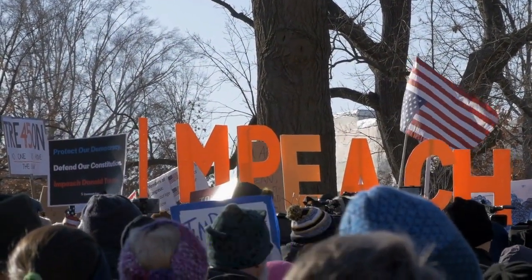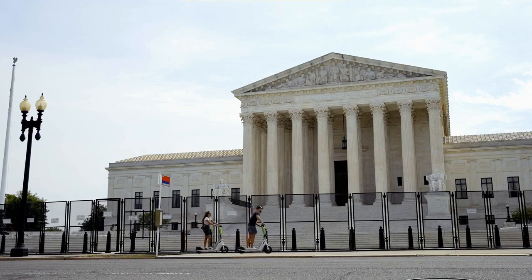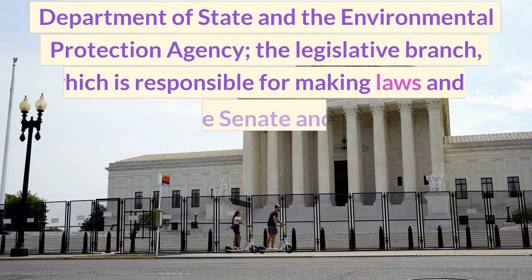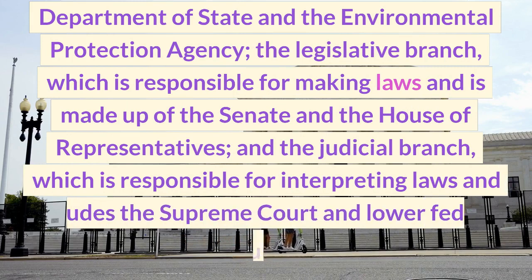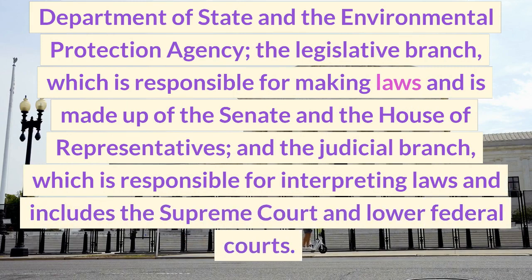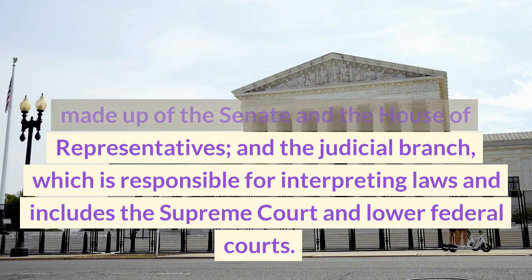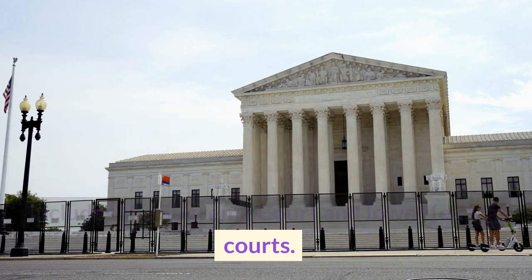of the land. The federal government is made up of three branches: the executive branch, which is headed by the president and includes departments and agencies such as the Department of State and the Environmental Protection Agency; the legislative branch, which is responsible for making laws and is made up of the Senate and the House of Representatives; and the judicial branch, which is responsible for interpreting laws and includes the Supreme Court and lower federal courts.